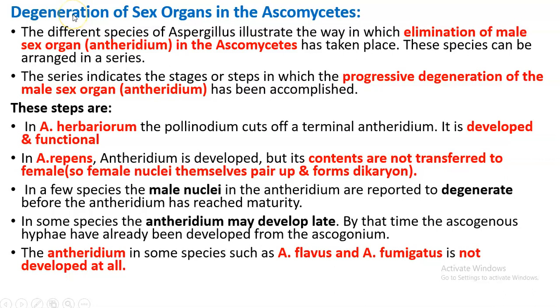There is a different formation of sexual reproduction in different ascomycete species. In some species, the antheridium is completely functional, and it is observed in Aspergillus herbariorum, and that will be doing the fusion and fertilization. But in some species like Aspergillus repens, the antheridium is developed, but its contents are not transferred to the female. So only the female nuclei will be pairing up and forming dikaryon. In some other species, male nuclei will be degenerating by the time the antheridium has reached maturity. Such things can also be observed.